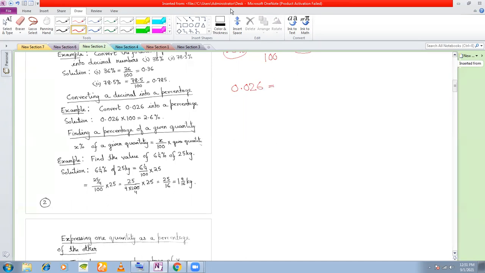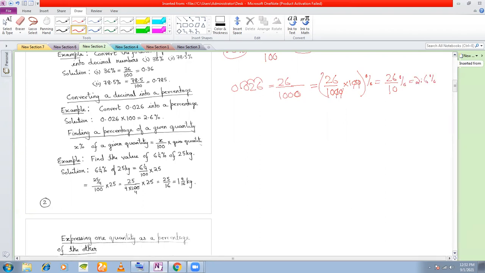Yes, you can convert this to a fraction first, 26, and then how many decimal places are you moving? 1, 2, 3. Three places. So that means you have 3 zeros in the denominator. Now you convert this fraction to a percentage by simply multiplying this by 100. 26 by 1000 into 100%. And now these 2 zeros will cancel. You simply get 26 by 10%, which is equal to 2.6%.